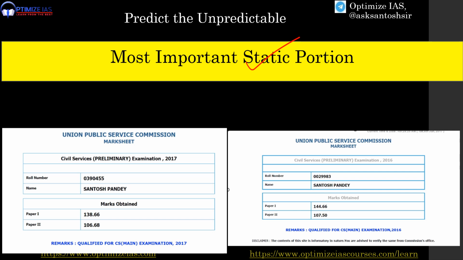But the problem is that if you start covering each and every topic of the static subjects, then sometimes it becomes very challenging. But if you analyze the last 10 years paper, you will come to the conclusion that there are some important themes, there are some important topics which are getting repeated every year from every subject.